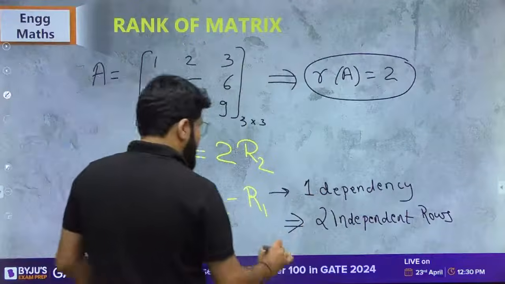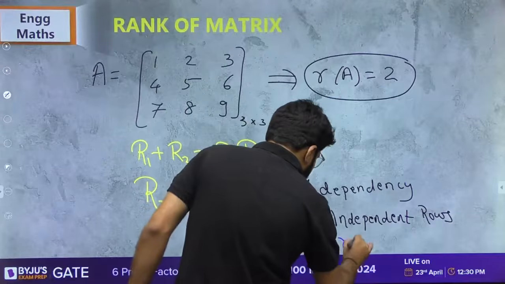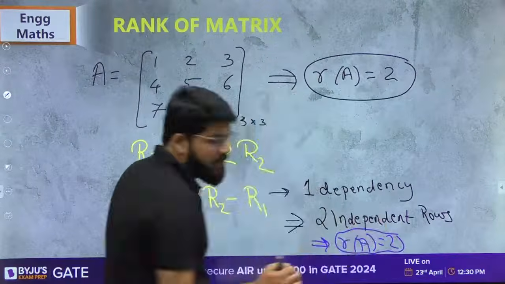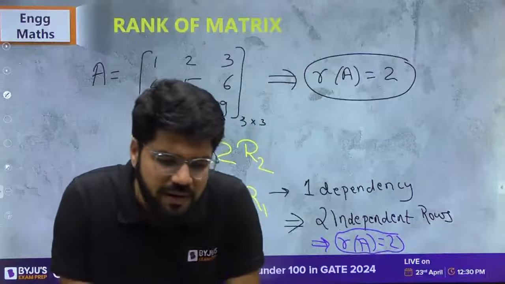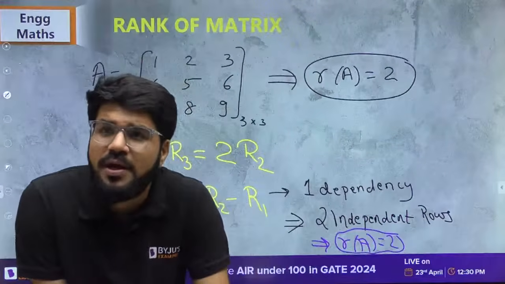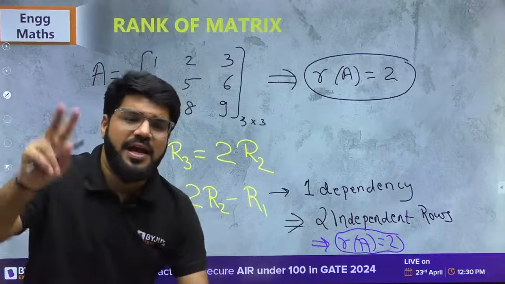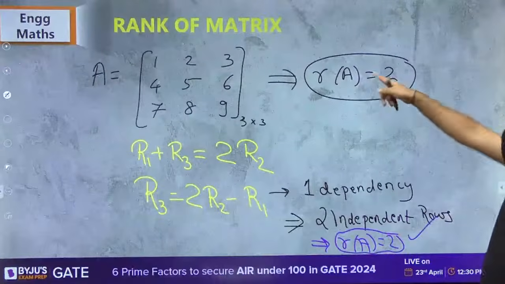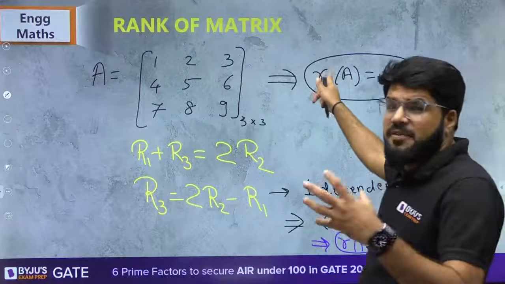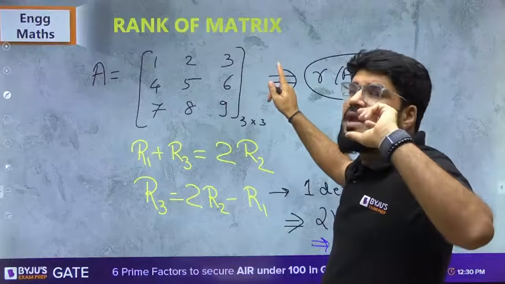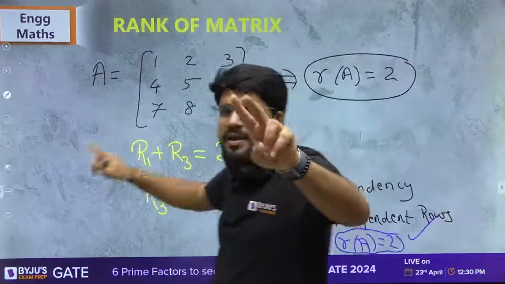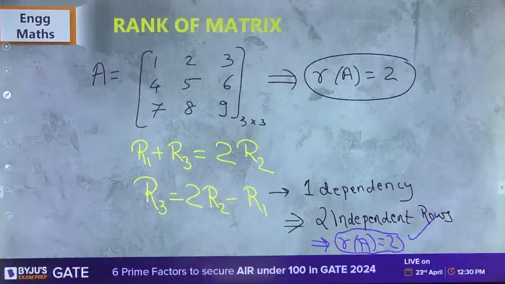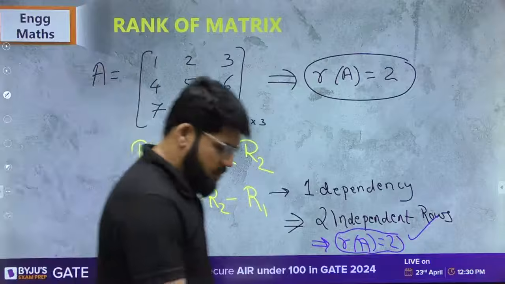I have two independent rows, and that means the rank of the matrix, as I clearly told you, is equal to number of linearly independent rows or columns of the matrix. So rank of the matrix is equal to 2. ये हमने पूरा derive भी किया था. This is by the basic definition of rank, that rank is the largest order of non-zero minor. वहां से भी 2 आया, and if you look into this, rank is 2. If you look from here also, the rank is equal to 2.